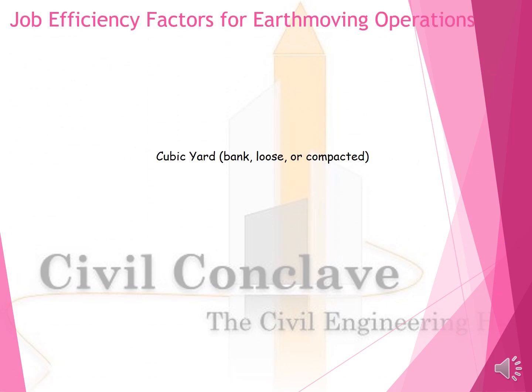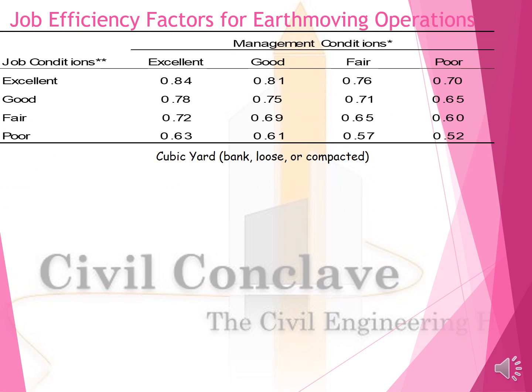Job efficiency factors for earth moving operations. Job condition: when it is excellent, it is 0.84, good is 0.81, fair is 0.76, poor is 0.70. Job conditions good, management conditions good, it is 0.75. Job condition fair, management condition fair, it is 0.65. Job conditions poor and management conditions poor, it will be 0.52.